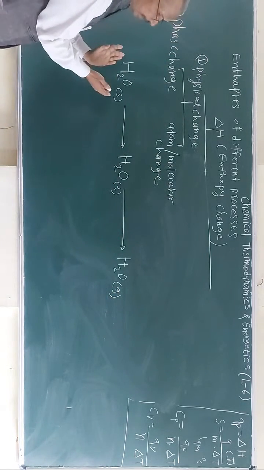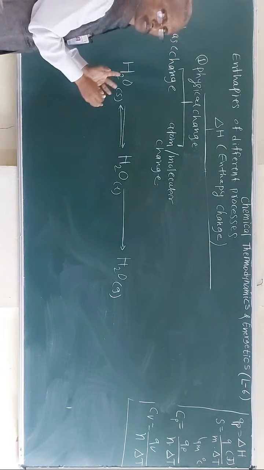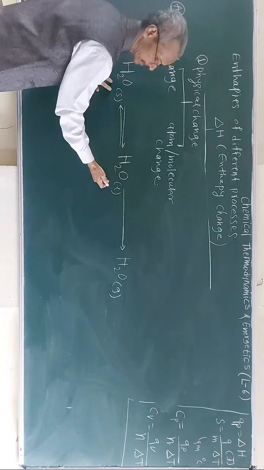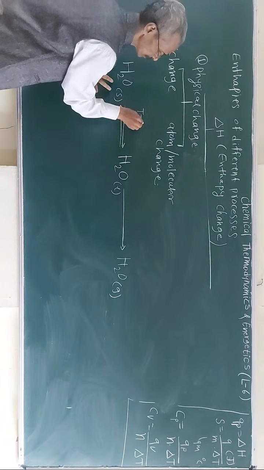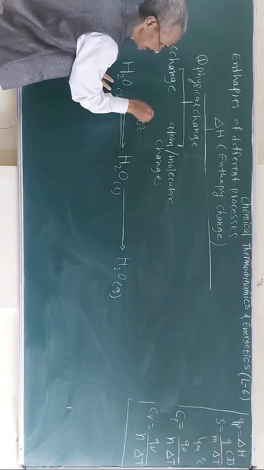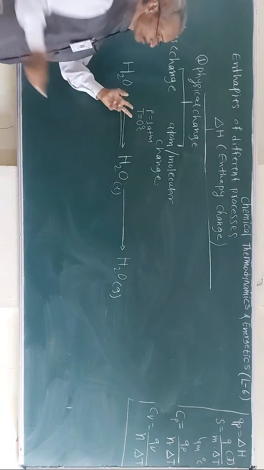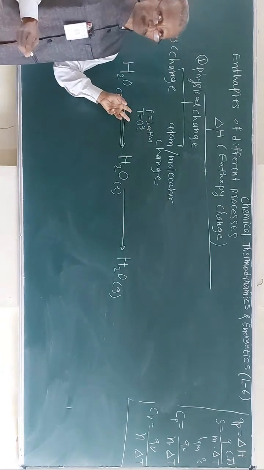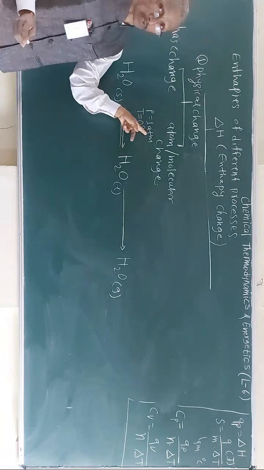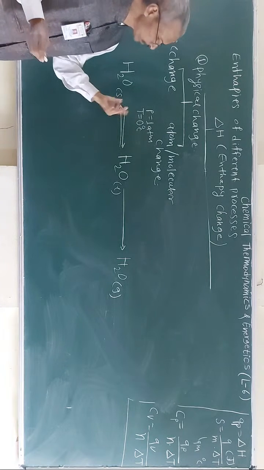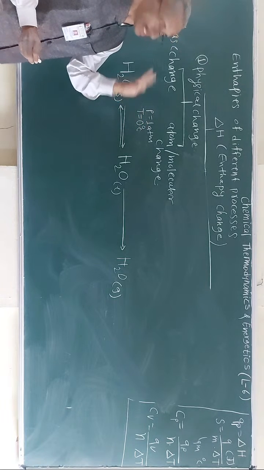So here at 0 degrees Celsius, what happens? There is an equilibrium between the solid state and the liquid state for water, at temperature T equal to 0 degrees Celsius and pressure P equal to 1 atm. So this is nothing but the fusion process, the melting process. The ice melts at 0 degrees Celsius and 1 atm pressure. So this is the melting point. So what is the melting point? It is where the vapor pressure of the solid and liquid becomes equal at 1 atm pressure.